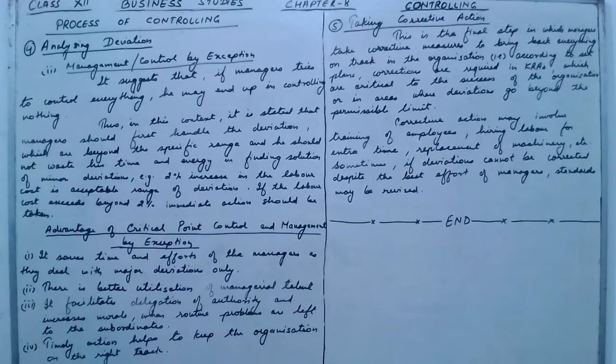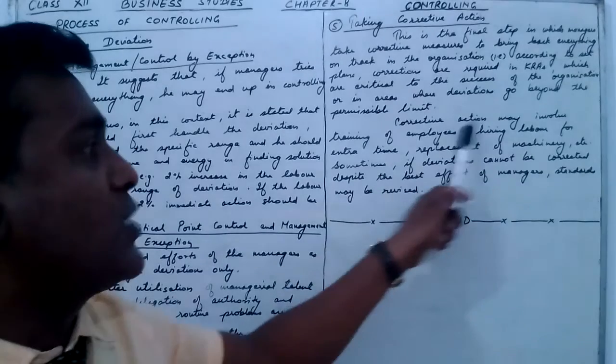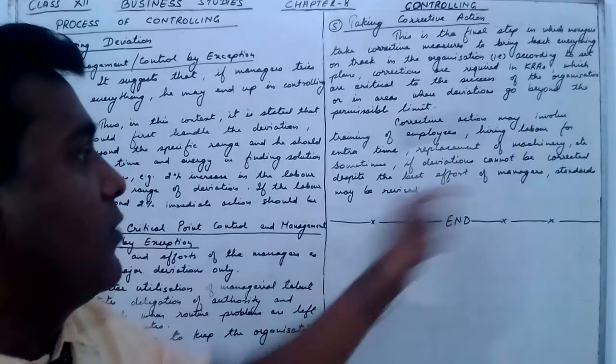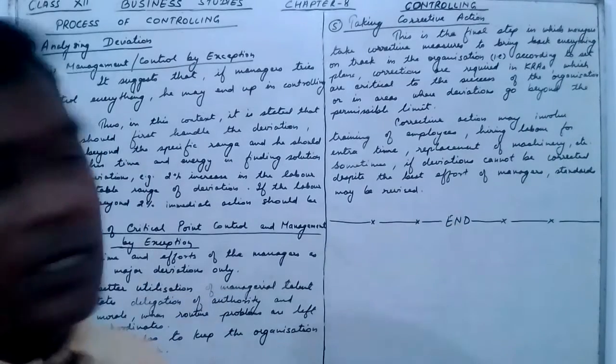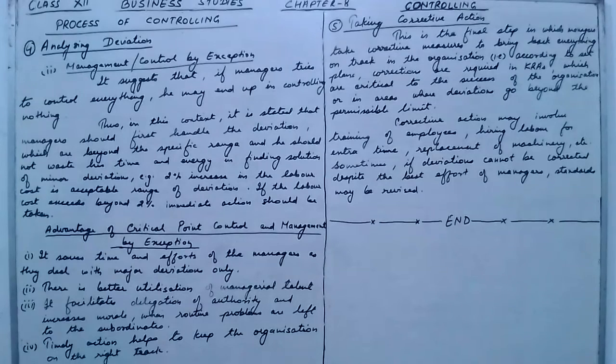If the manager is taking corrective actions in this way, then the organization achieves the target on time. Corrective actions may involve training of the employees, hiring labor for extra time, replacement of machinery, etc. So what are the corrective measures which the managers can take? The managers can take corrective measures like training of the employees, hiring laborers for extra time, replacement of machinery and other things, as he thinks that this will improve the target and complete the target on time.